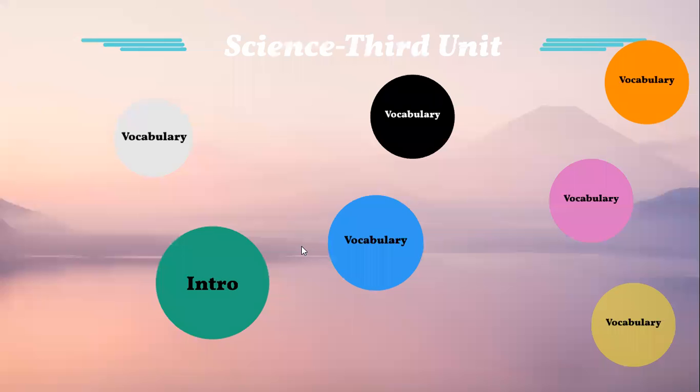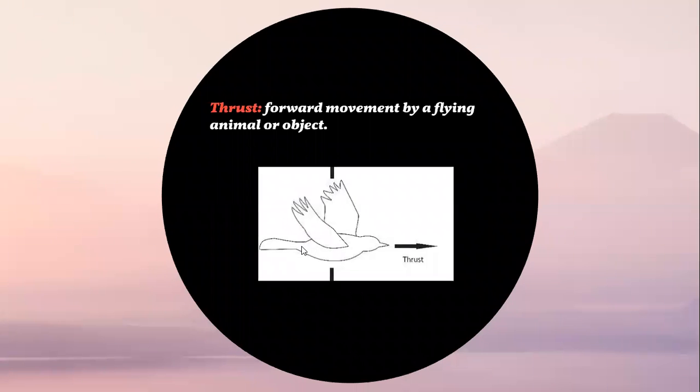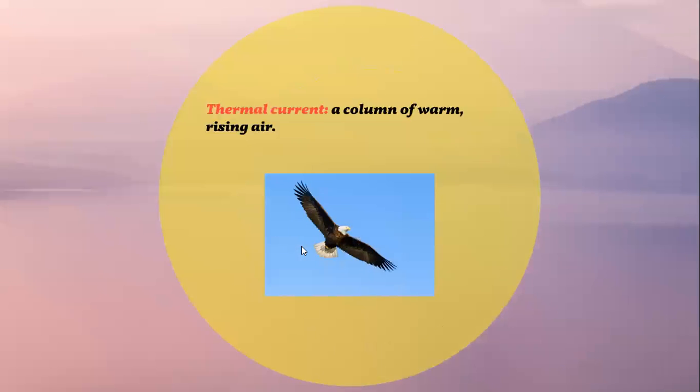Next one, thrust is the forward movement by a flying animal or object. It's like in the same direction. Next one, the thermal current. It is a column of warm, rising air.